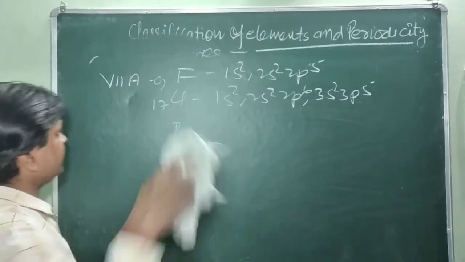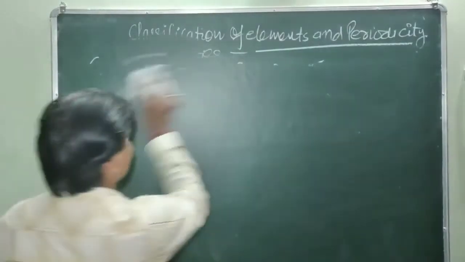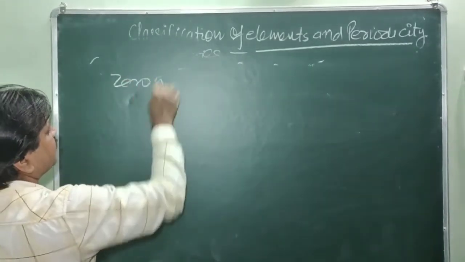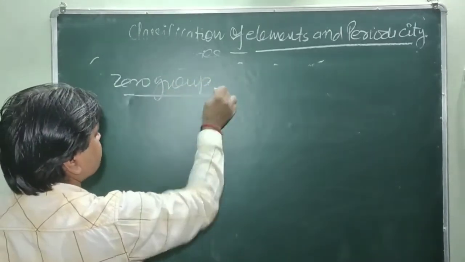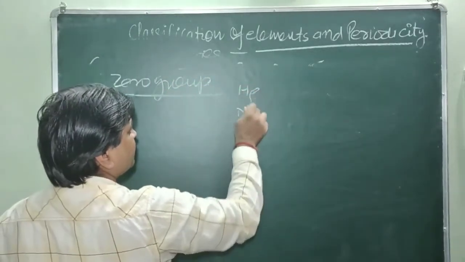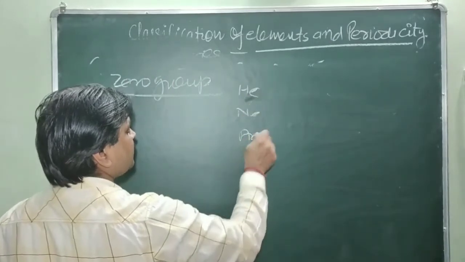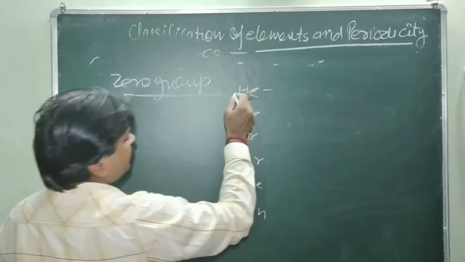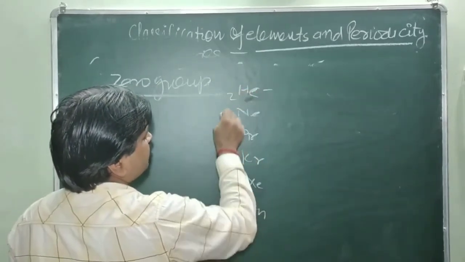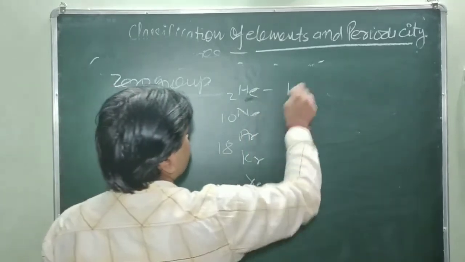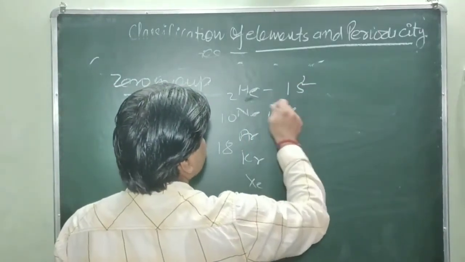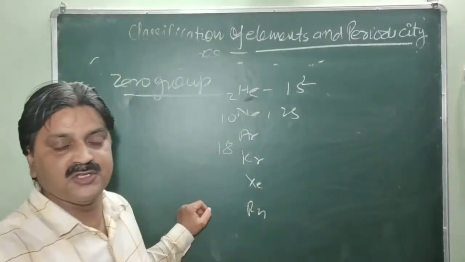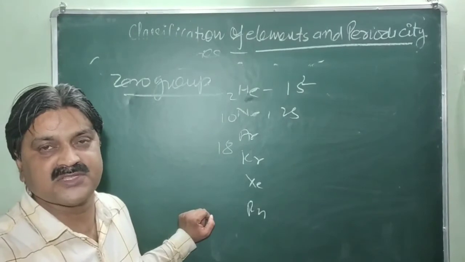Similarly, the zero group of elements: helium, neon, argon, krypton, xenon and radon. Helium is 2, neon 10, argon 18. Helium is 1s2, but all the other elements of the zero group have 6 electrons in the p subshell.